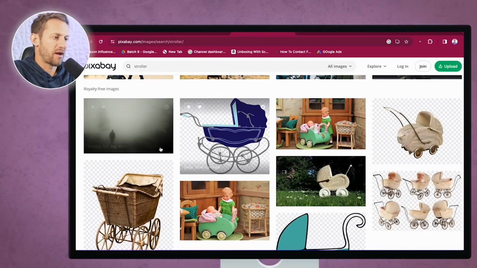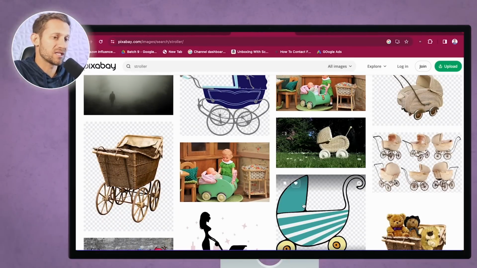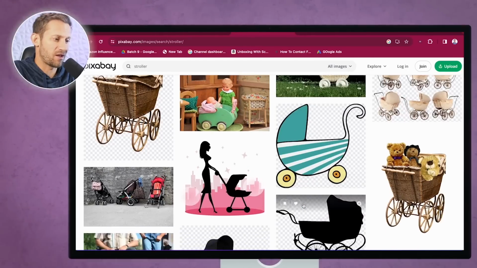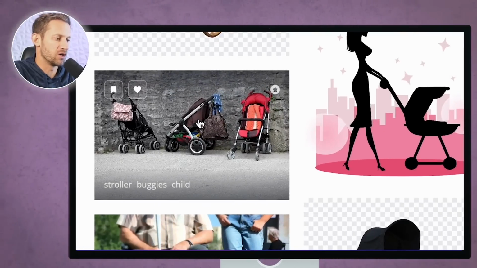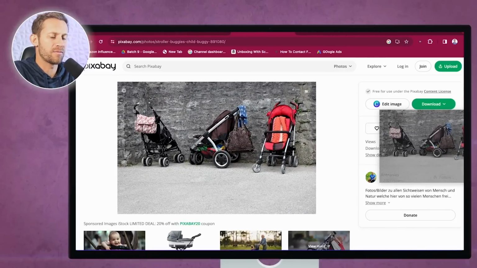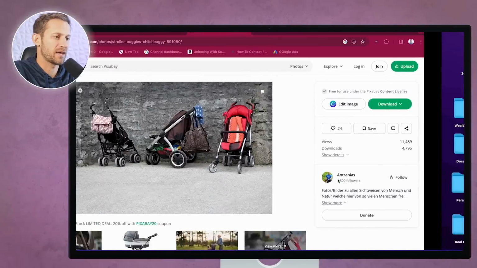And you can see right here, I've got all kinds of royalty-free images. Some of them have nothing to do with strollers at all, but some of them are some pretty good images. So I'm going to click into that one right there. I'm just going to drag it onto my desktop like this right here.